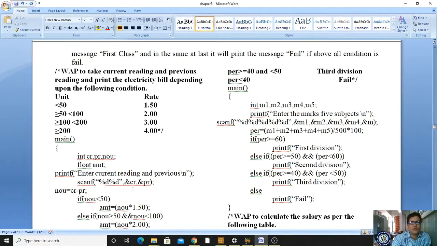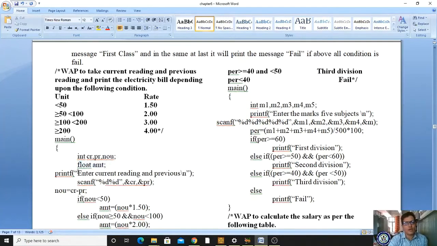For example, I have consumed the number of unit, current reading is 500 and previous reading is 300. How many units have I consumed? Can anybody say? Yes, it is 200, right? 500 minus 300, it is 200. Got it? Clear? So we will calculate like that, and I am taking the amount we have to pay as a float, right? For the payment, I am taking it as a float.